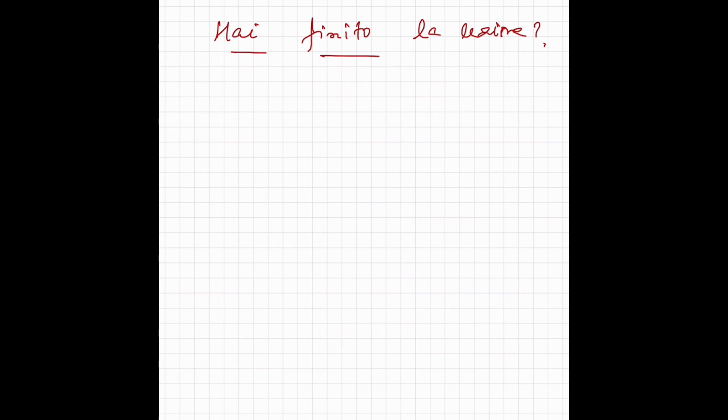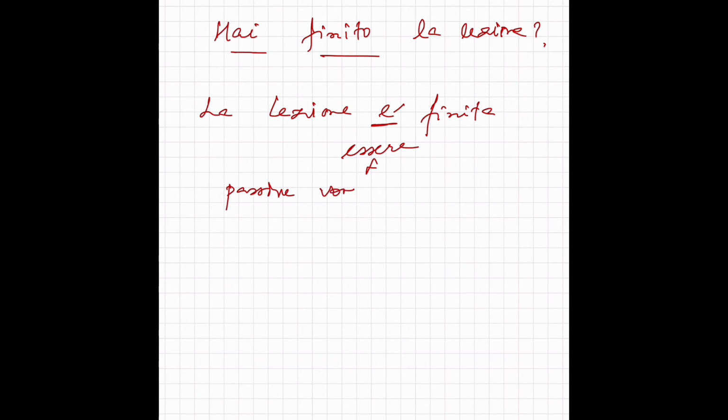However, the passive voice, all the passive voice uses essere as the helping verb. For example, I asked here, hai finito la lezione. I can also say, la lezione è finita. It's passive, so it will use essere as the helping verb. So when we have a passive voice, we use essere as the helping verb. Okay? La lezione è finita. Hai finito la lezione?